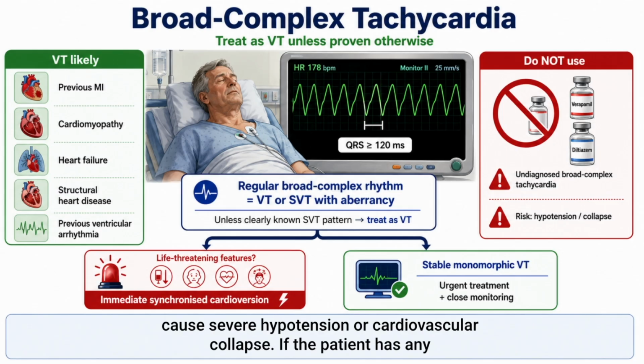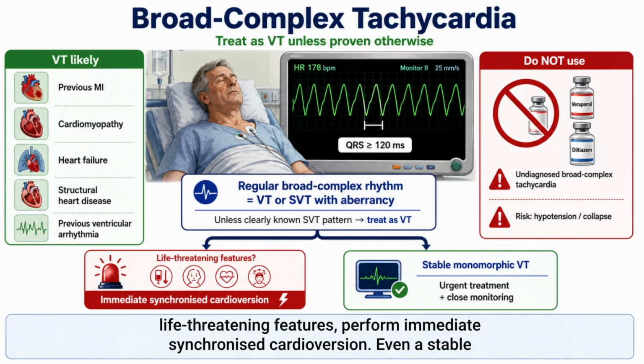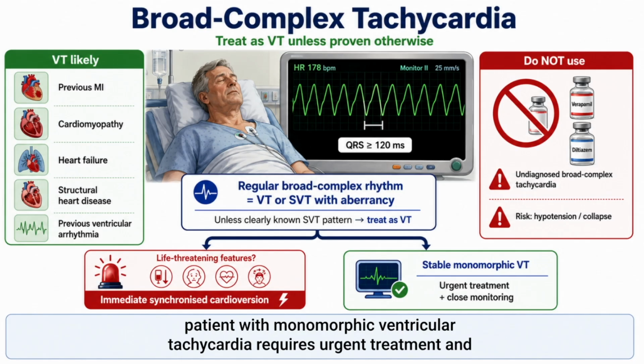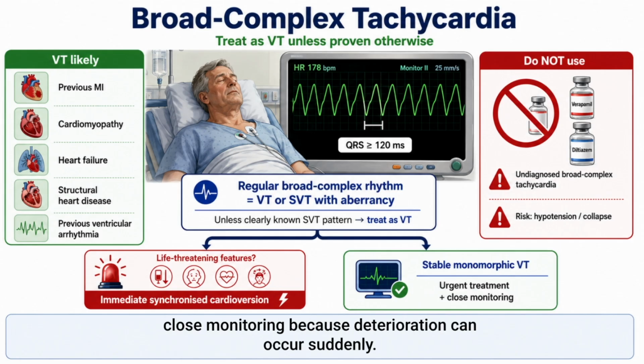If the patient has any life-threatening features, perform immediate synchronized cardioversion. Even a stable patient with monomorphic ventricular tachycardia requires urgent treatment and close monitoring because deterioration can occur suddenly.